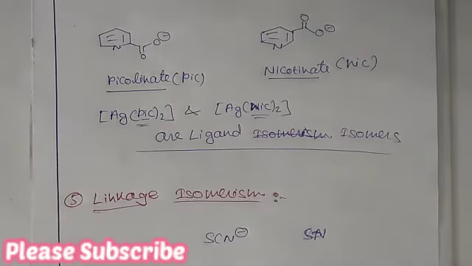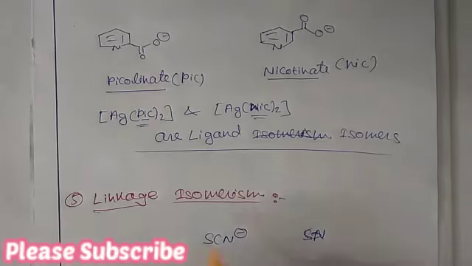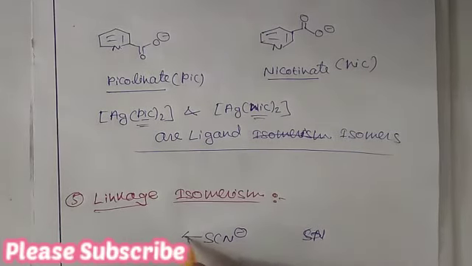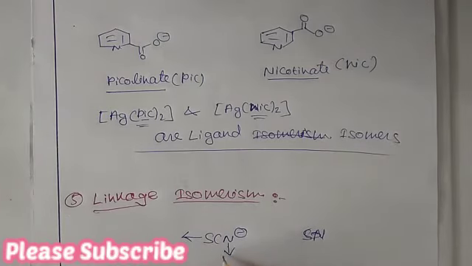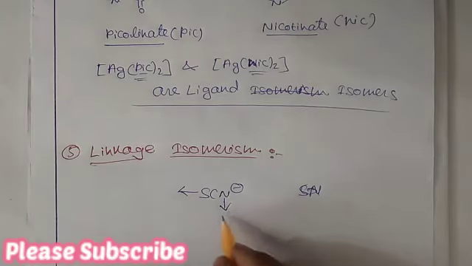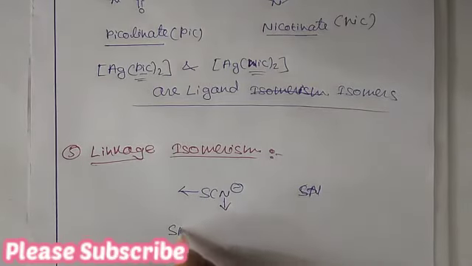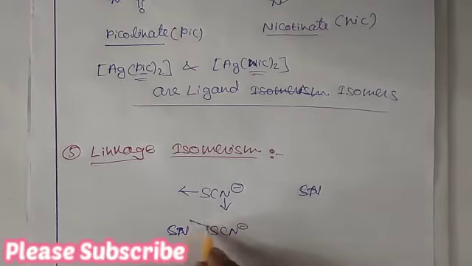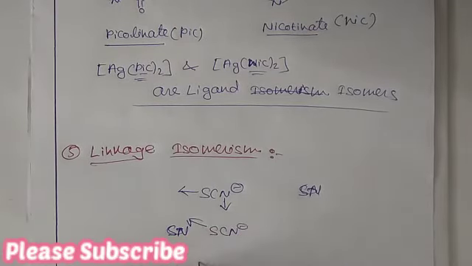This ligand can coordinate through a sulfur donor or a nitrogen donor. Depending on the donor site, they are written as SCN minus when the donor atom is sulfur, and NCS when the donor atom is nitrogen.